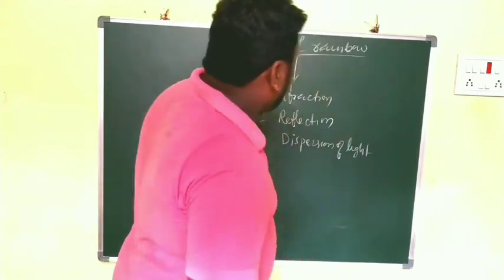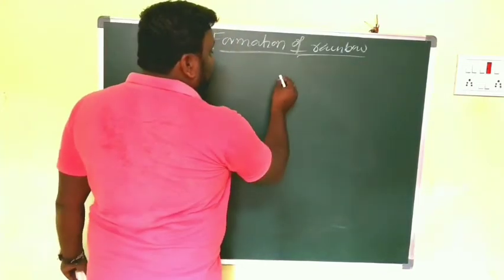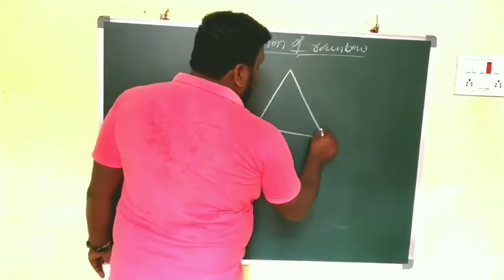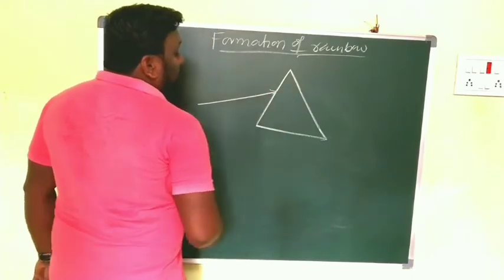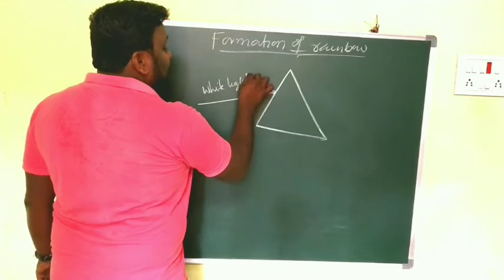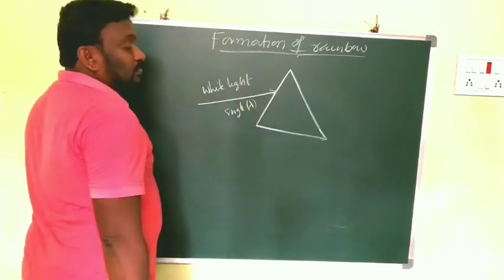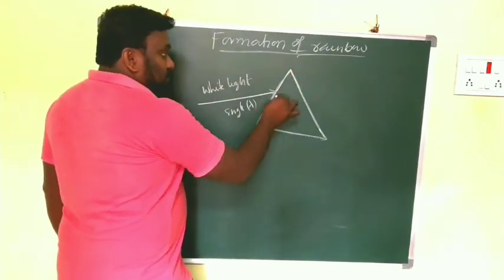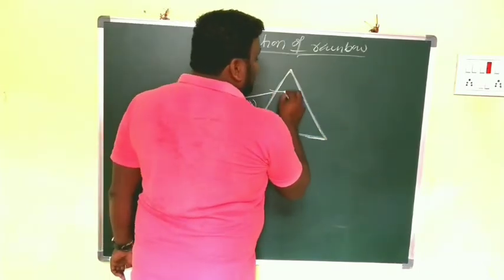Already in your textbook one example is there. This is a prism, a transparent triangular prism. A monochromatic light, nothing but white light, having a single wavelength, is incident on the surface of the prism and is refracted.